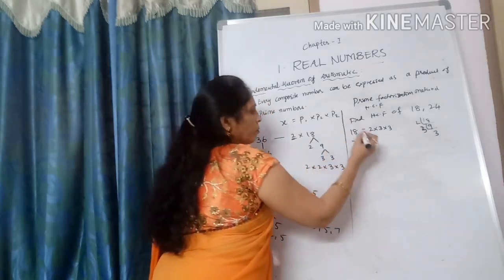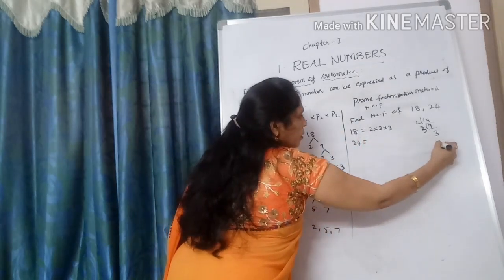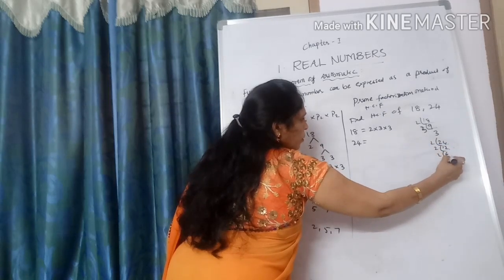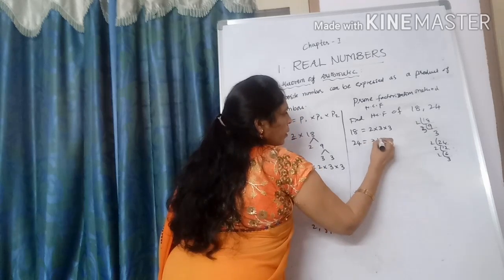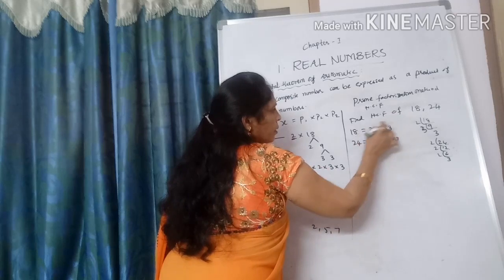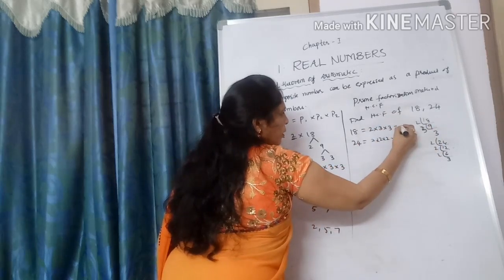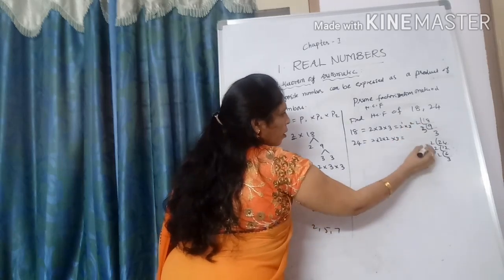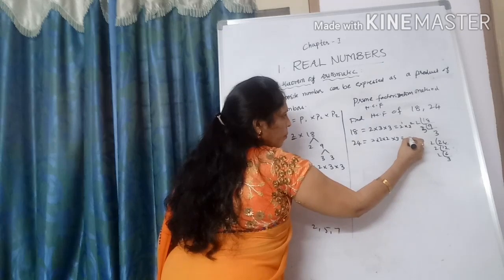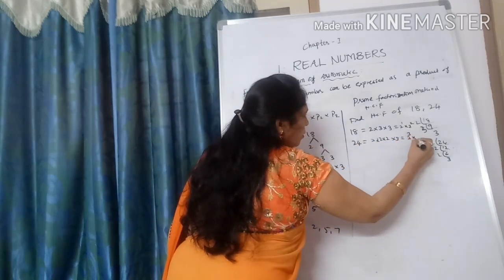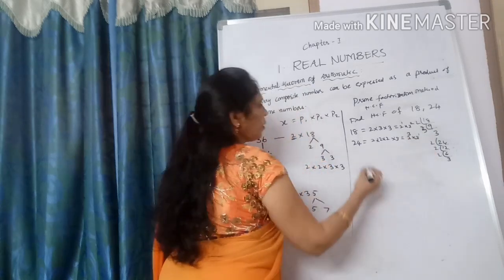Take the next number, 24. 24: 2 12s are, 2 6s are, 2 3s are. How can we write? 2 into 2 into 2 into 3. Here 2 one time is there, 3 two times. How can we write? 2 power 1 into 3 square. Here how many 2s are there in this? 2 cube into 3 power 1.